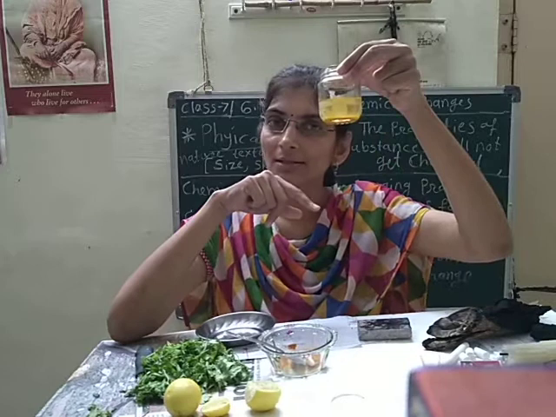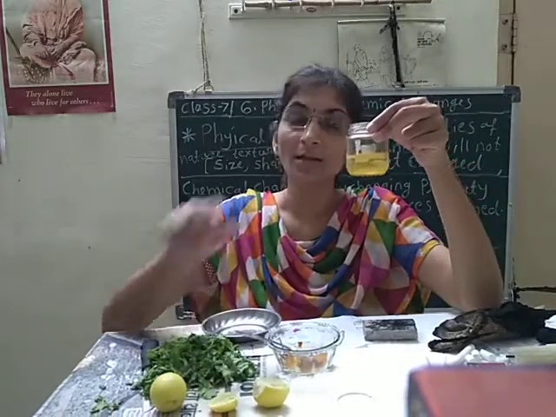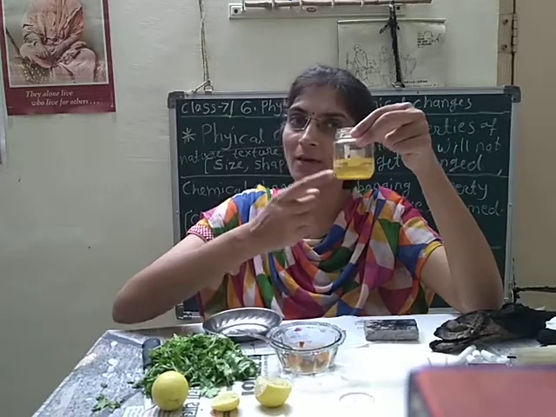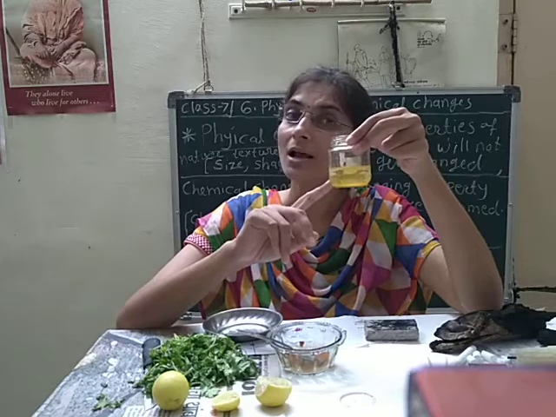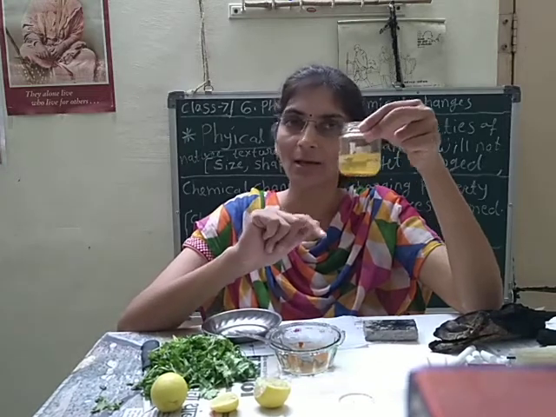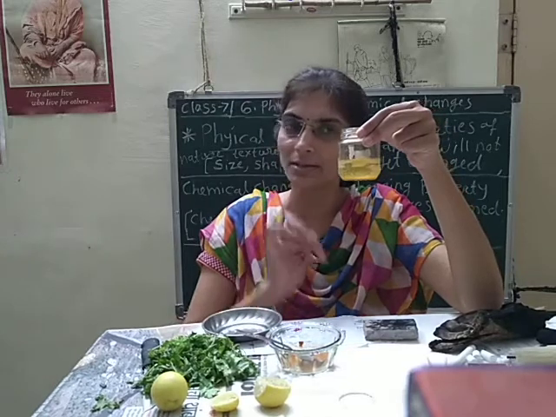It is as the powder turmeric. Only the liquid form we can see here, and here the powder form we can see. Only the state is changed, still the property is same.